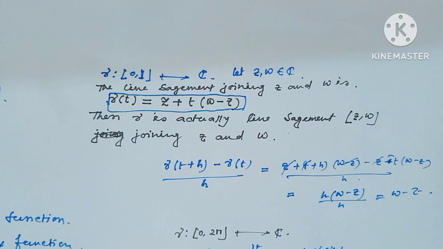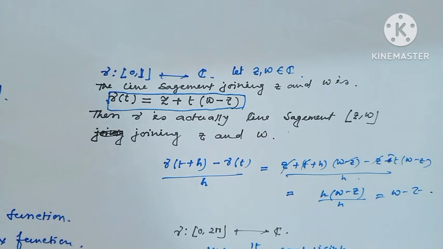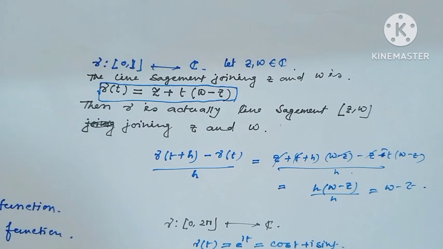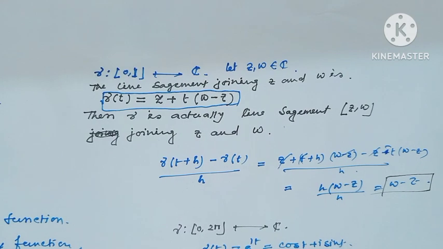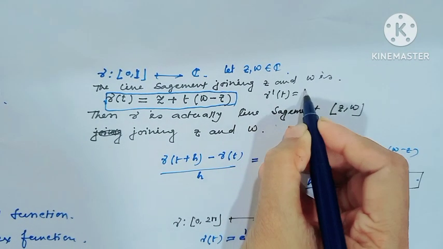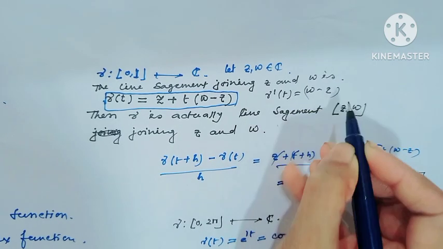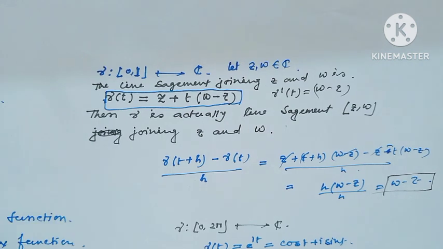So for the line segment joining z and w, which is gamma(t) = z + t(w - z), the derivative gamma prime(t) is actually w - z. I hope all my viewers have understood.